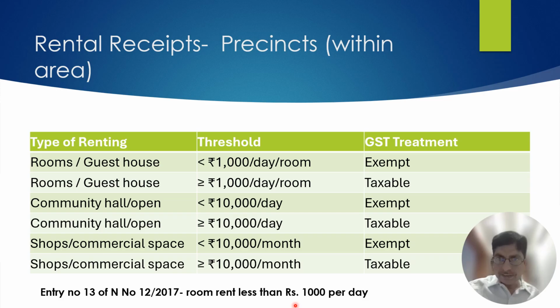So the hotels are not having any further exemption under GST for the room rent. You know the concept of declared tariff, if below 1000, then the exemption was available. Now it is not available. That has been withdrawn by the government. Okay, let's move on to the next.